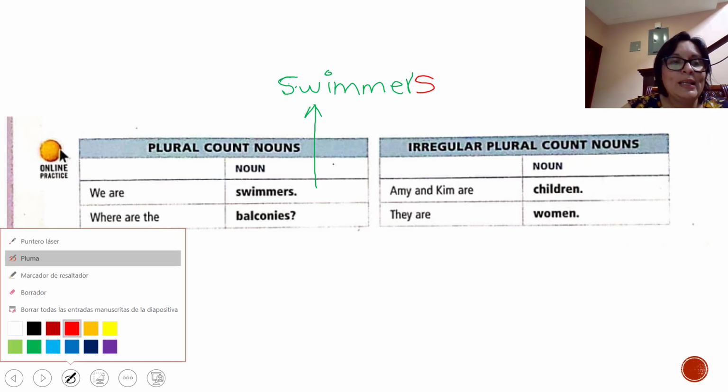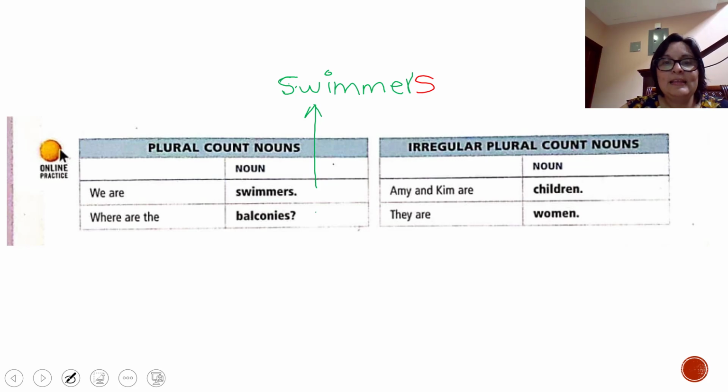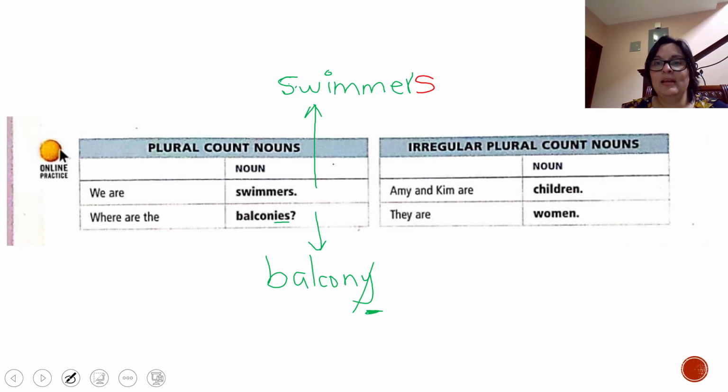Now tell me which one is the singular form of balconies. Balcony is the singular form. If you see a change occurred here, instead of y, we added i plus es.